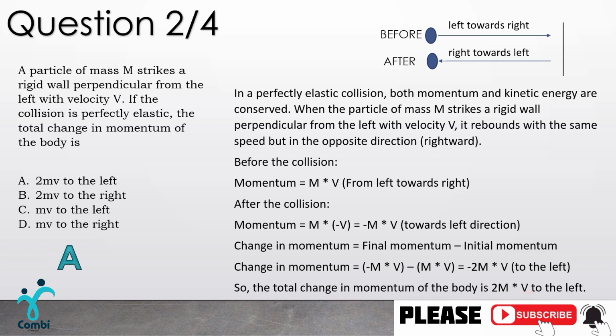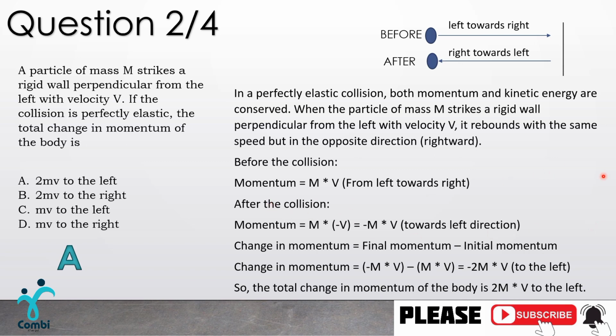This m times v, you can just call it 2mv to the left, right? So the total change in momentum of the body is 2mv to the left. The negative sign in front here shows that it is actually 2mv to the left. So that's the reason why our answer is A.